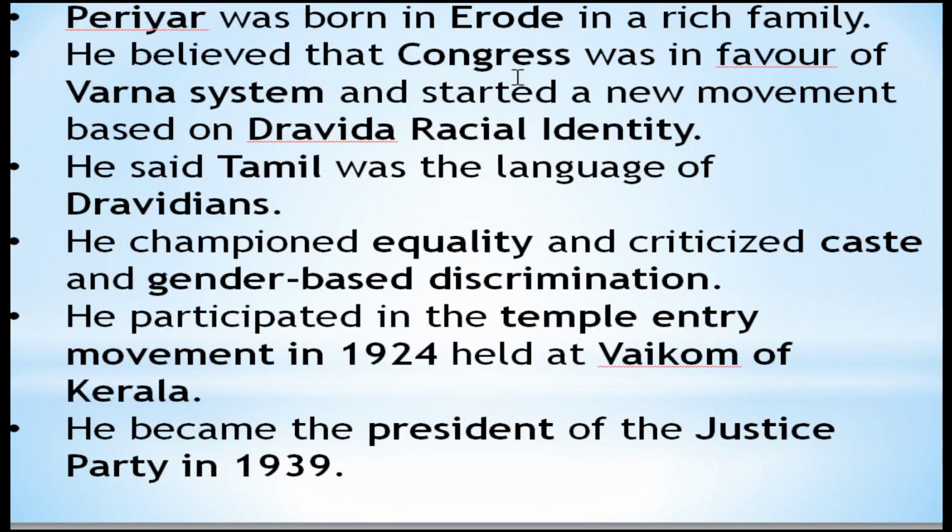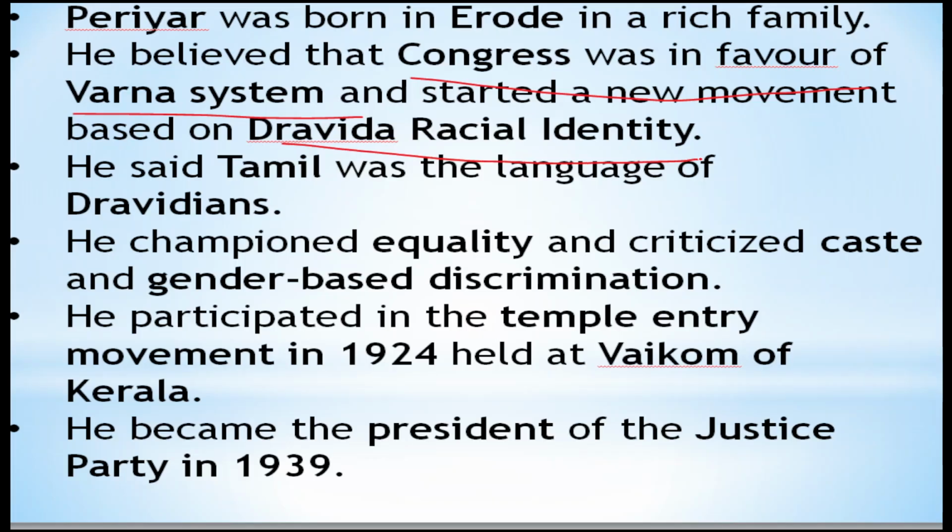He was born in Erode in a rich family. He believed that the Congress was in favor of the Varna system only, so he came out of it and started the Dravidian racial identity.